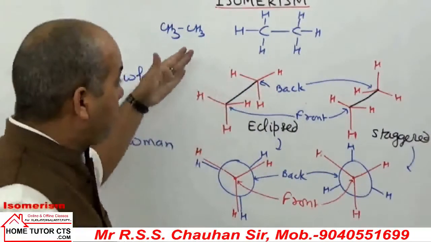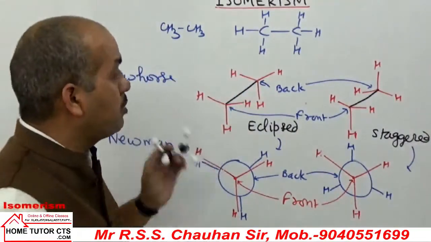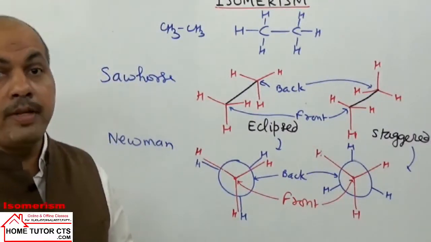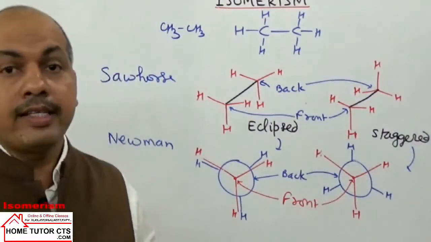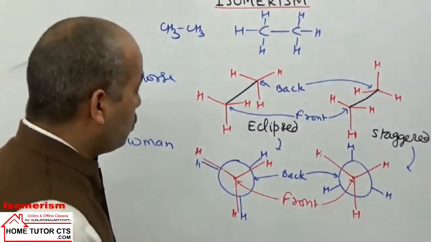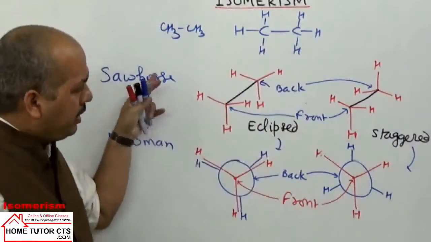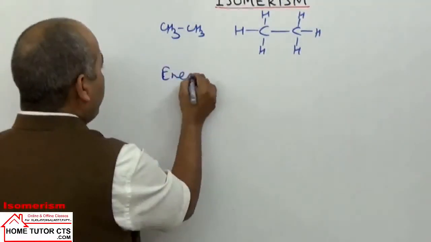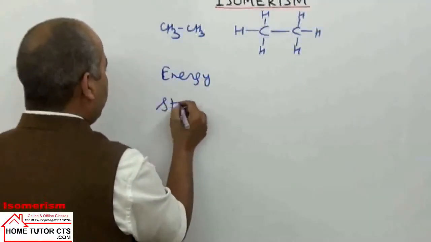That is the conformation in ethane. Now if you take the two conformations, which conformation is more stable? For more stability they should have less repulsion. For less repulsion they should have more distance between the groups or atoms. So in the two conformations, the energy order will be opposite to stability.